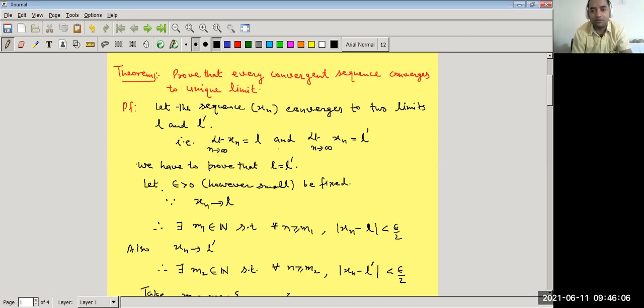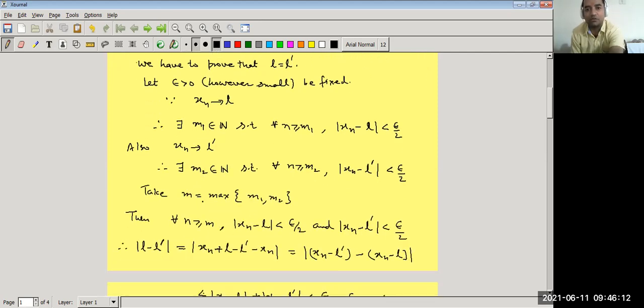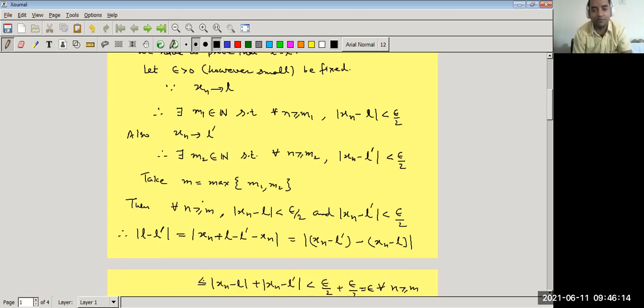So by the definition of a convergent sequence, let epsilon be greater than 0, any epsilon greater than 0, however small we fix this epsilon, because xn converges to L. It is given that xn converges to a number L. It means if we take a neighborhood around the point L of, let it be, epsilon by 2, then it is L plus epsilon by 2 and L minus epsilon by 2.